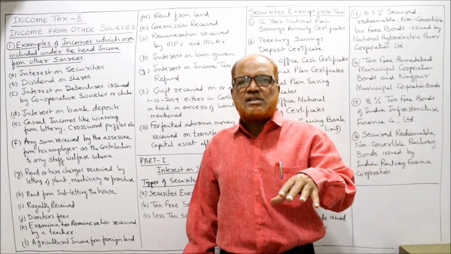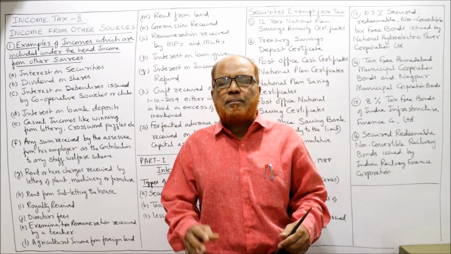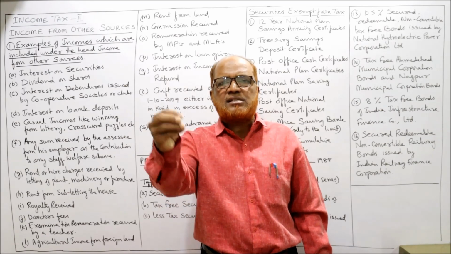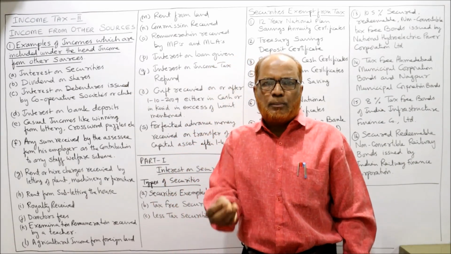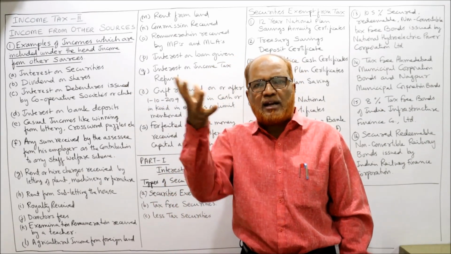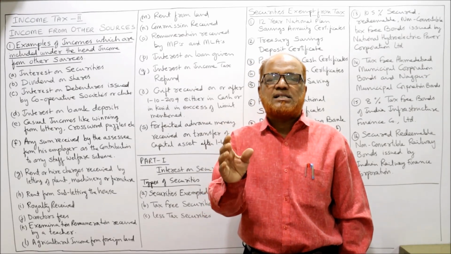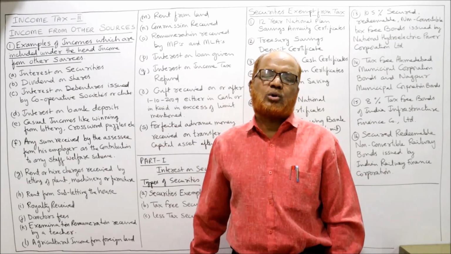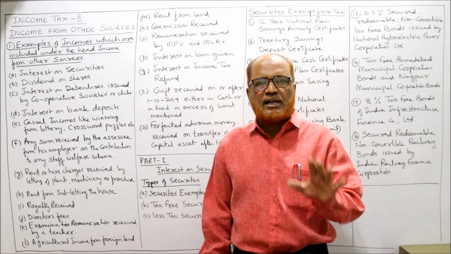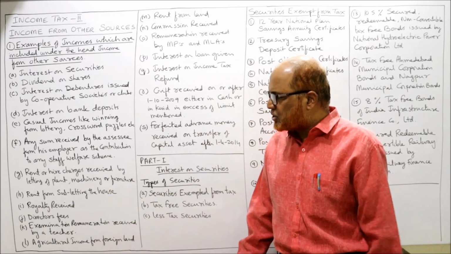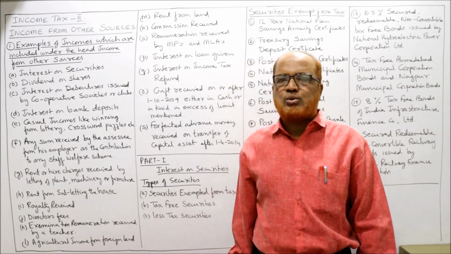But if a person's business is some other business, but at a particular point of time, he has let out his furniture on a temporary basis, he has let out his plant and machinery on a temporary basis, then in that case the hire charges received from letting out of plant, machinery, furniture, that is taxable under the income from other sources. Rent from subletting the house.